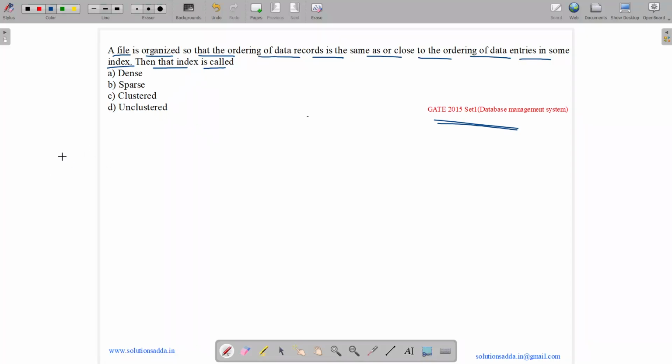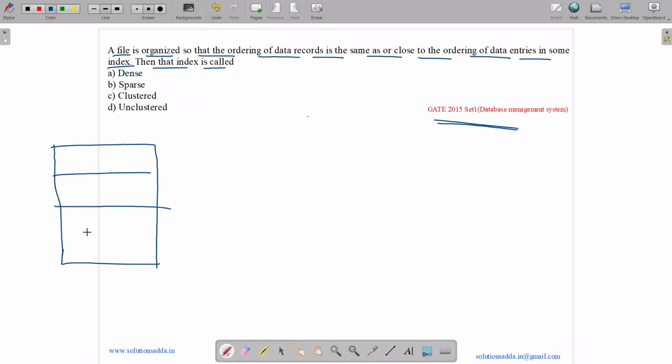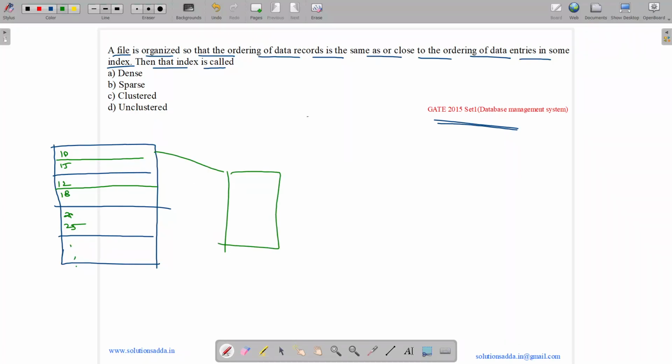Okay. So let us see what is a dense index. Suppose we have a database file. A file is basically a collection of blocks. So we have some blocks. Now in these blocks we can have some entries, like 10, 15, 12, 18. We can have records, and a record can have a particular entry, 20, 25 and so on. Now if in an index file we have an entry for each record, then this is called a dense index.